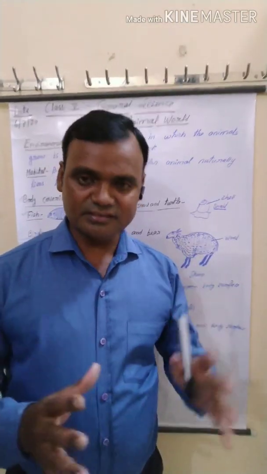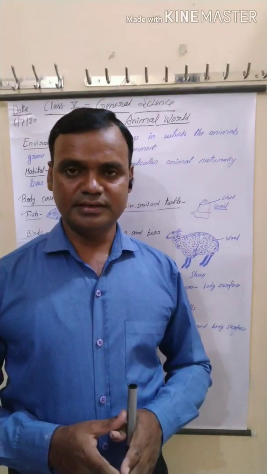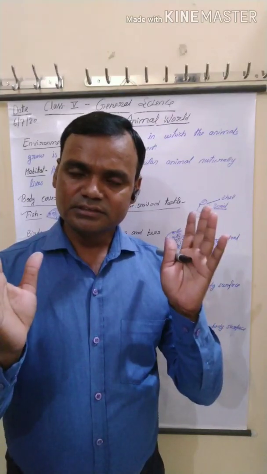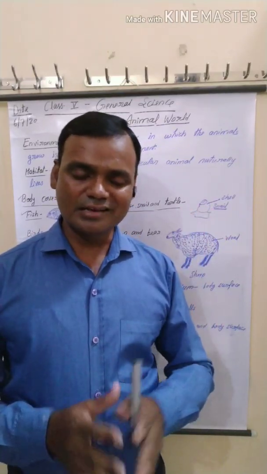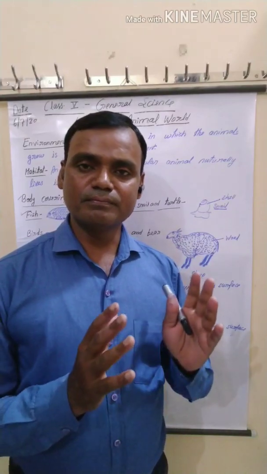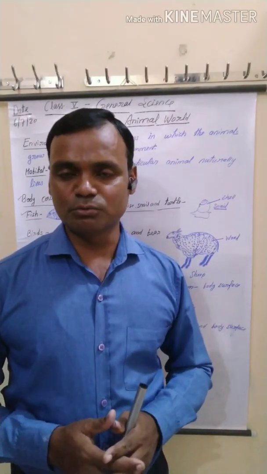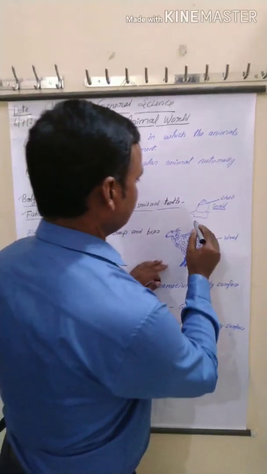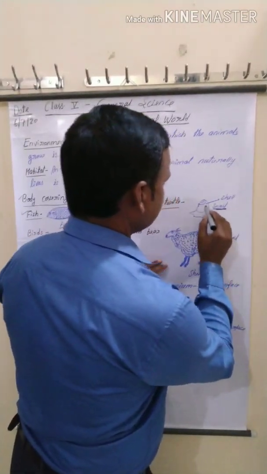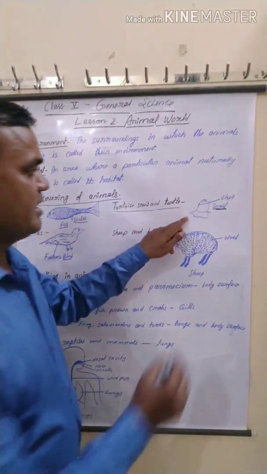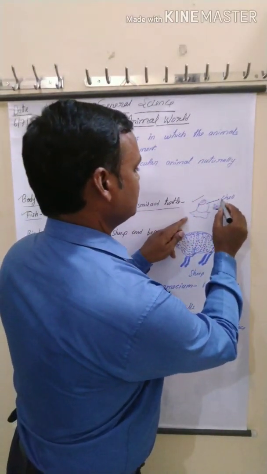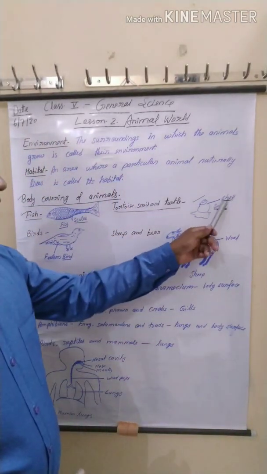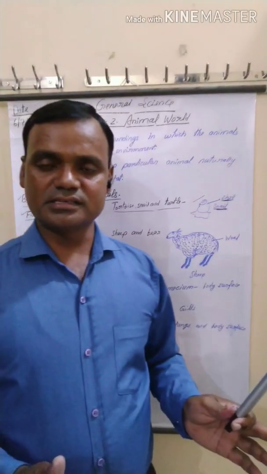You know that internal organs are very soft, and their body is covered with a hard shell, and this hard shell is made up of calcium carbonate. That's why it is very hard. I take one example here, snail. This is the diagram of a snail. Their body is covered with a shell, and the shell protects the internal organs. Okay.